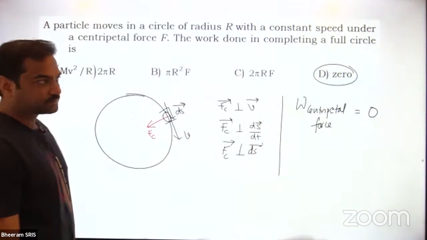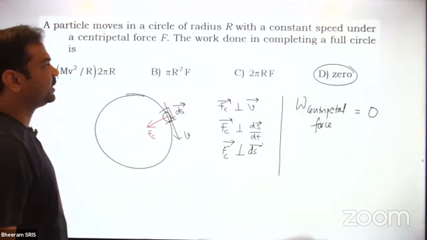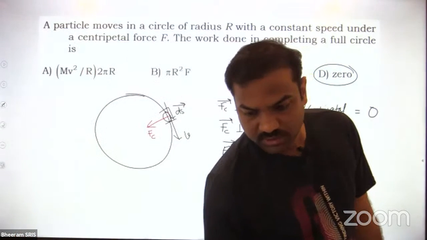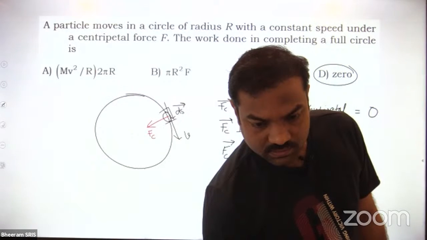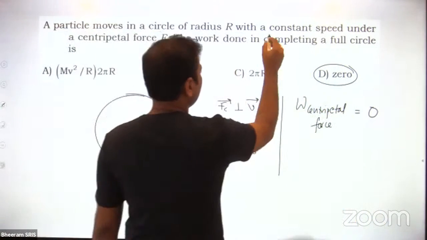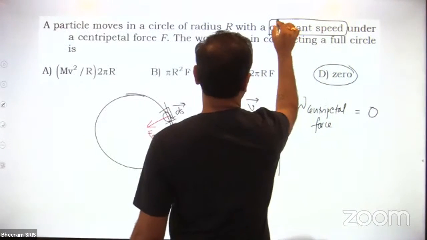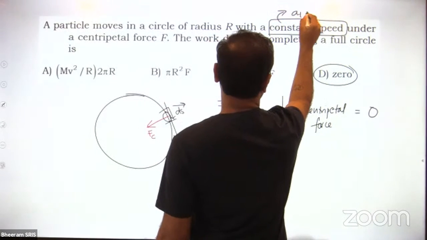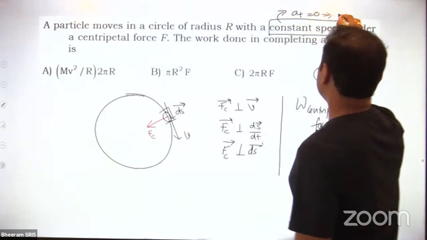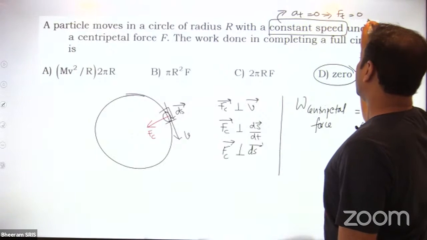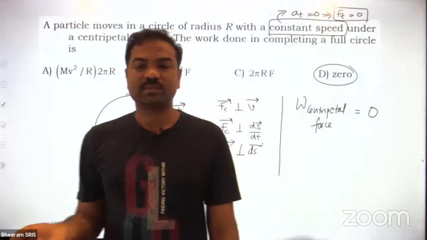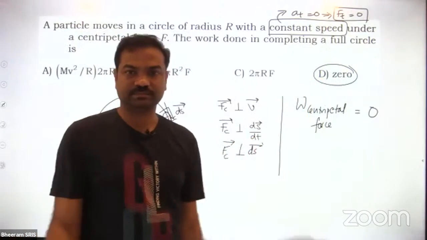Okay? And moreover, if you want to go more into it, it is moving with constant speed. What is the meaning of constant speed? Constant speed tells that tangential acceleration is 0. That implies tangential force is 0. As tangential force is 0, there will be only one force acting, that is centripetal. So because of centripetal, total work done is 0.